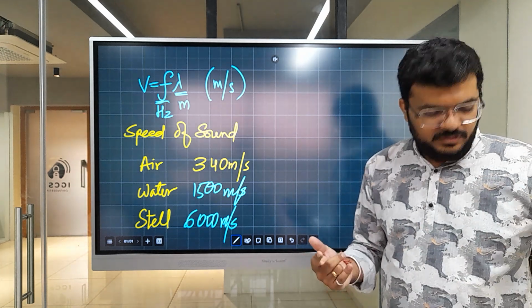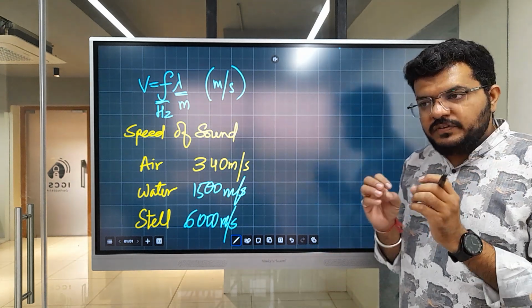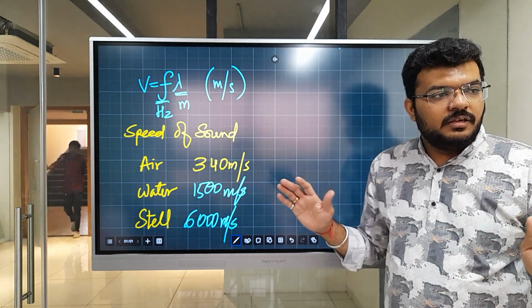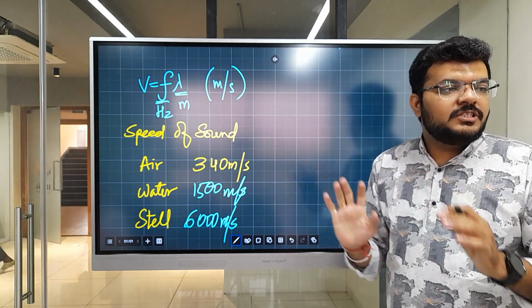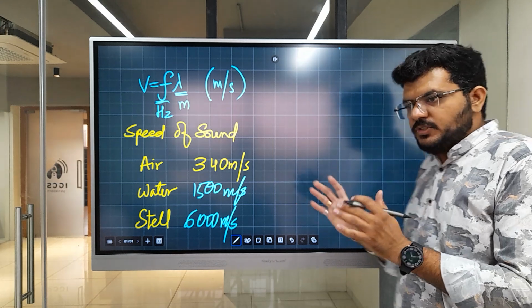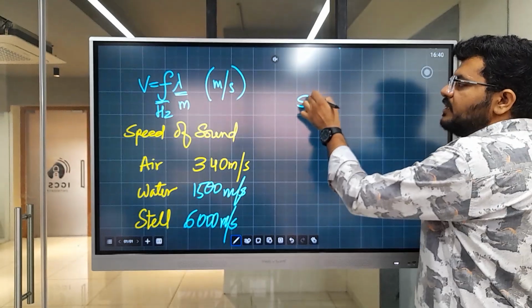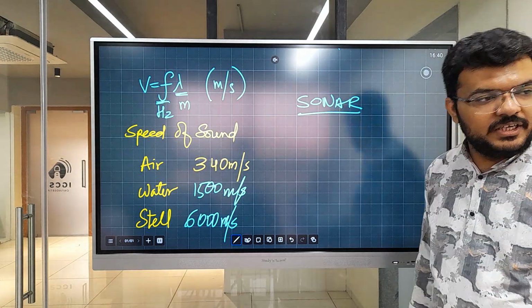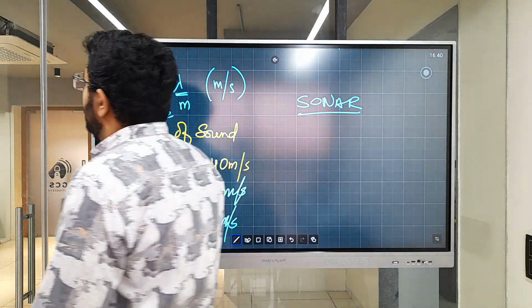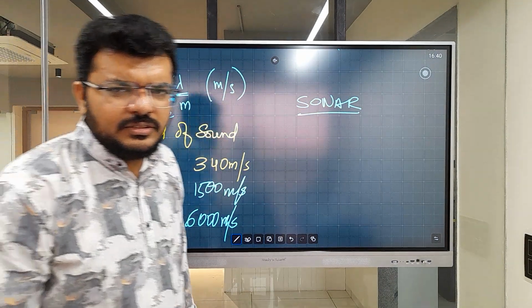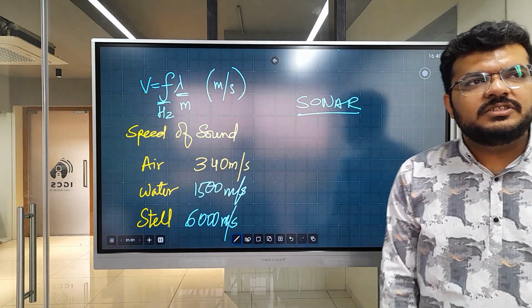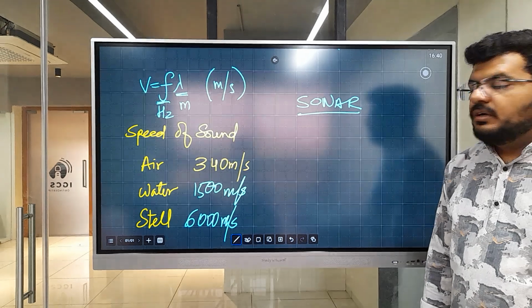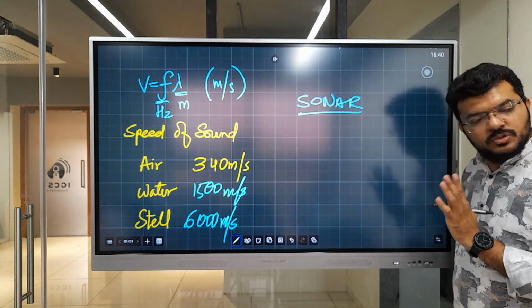But there is something that uses this undecodable sound. This system just wants to see if there is sound or not, and that is known as sonar, sound navigation and ranging.